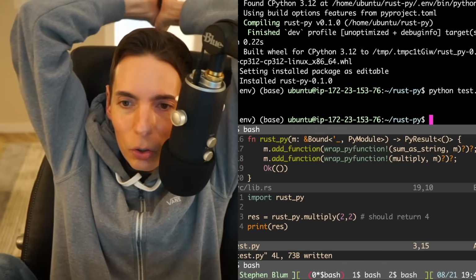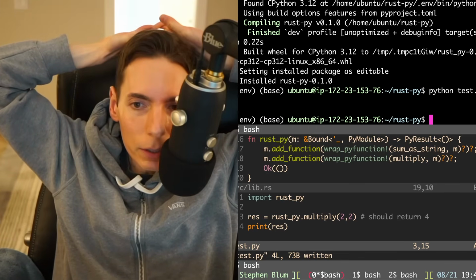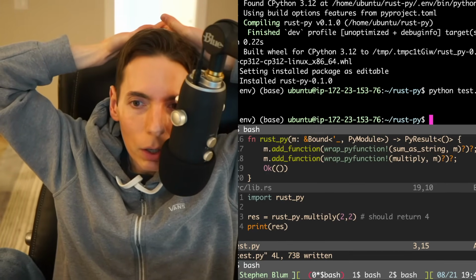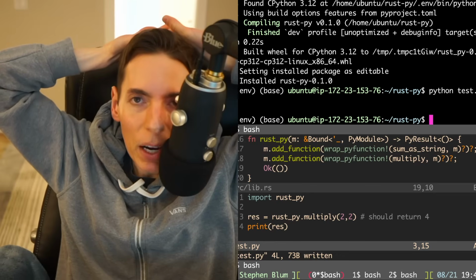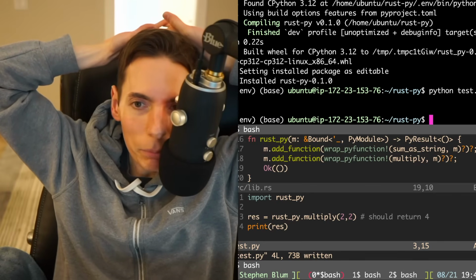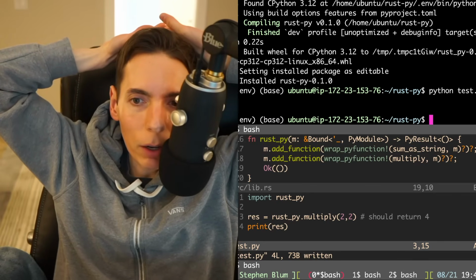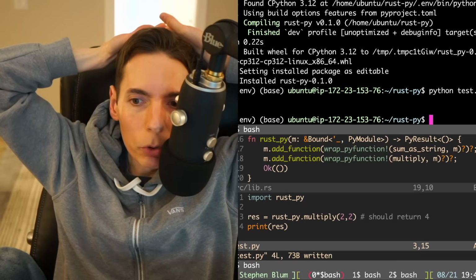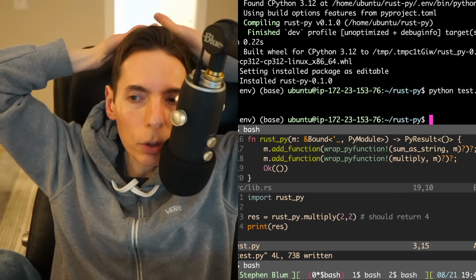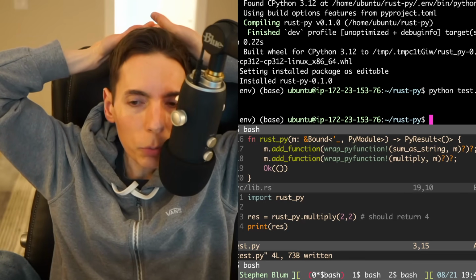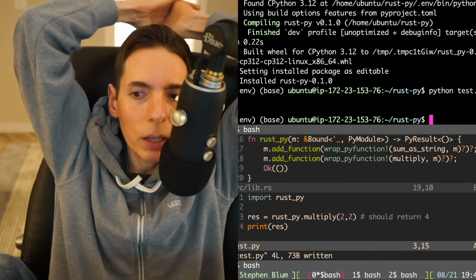It's interesting. So what we're doing here is we're calling into Rust from Python. So we've got a Python runtime, and we're compiling a Rust library. I'm very curious to see. Multiplication is one of the most difficult compute things. The next most difficult would be division, but I don't want to deal with floating point numbers right now.